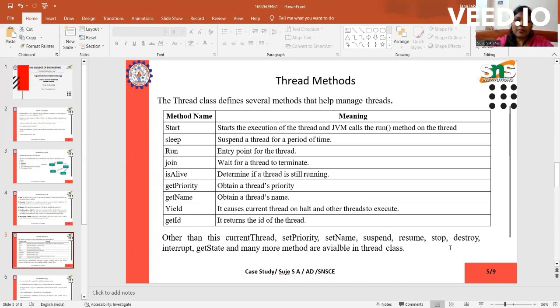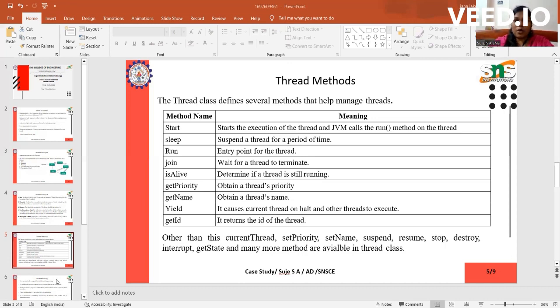Get priority, obtain a thread's priority. Get name, obtain a thread's name. Yield, it causes current thread to halt and other threads to execute. Get ID, it returns the ID of the thread. Other than this, current thread, set priority, set name, suspend, resume, stop, destroy, interrupt, get state, and many more methods are available in thread class.